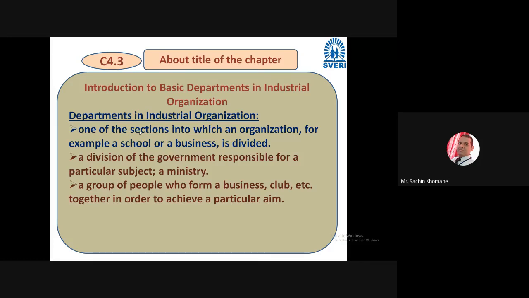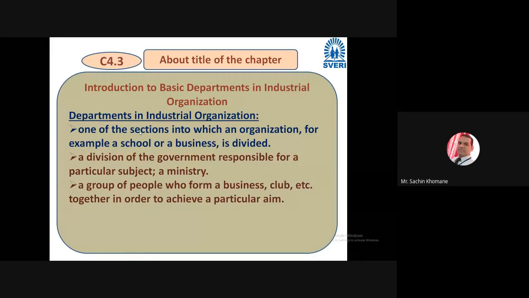That is also true, or you can remember it this way: an organization is a group of people who form a business, maybe a club, etc., together in order to achieve a particular aim. So remember, in an organization there is a particular aim. Every organization has a certain aim, a certain vision.